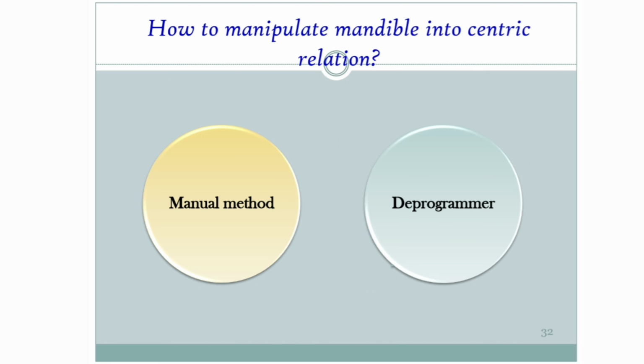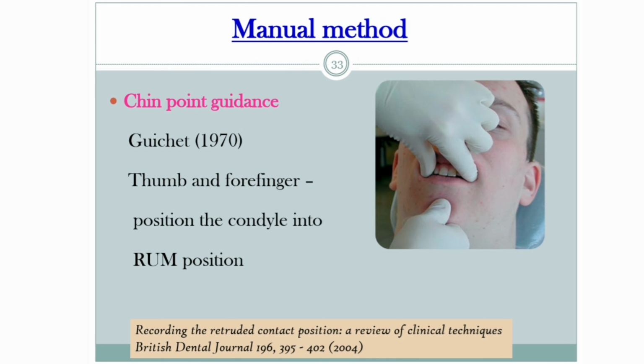So how can the dentist manipulate the mandible into centric relation? There are mainly two methods. One is the manual method, and second one is by the use of reprogrammers. Coming to the manual method, first one is the chin point guidance. It was proposed by Guichet in 1970. In this, the thumb and forefinger are used to position the condyle into the RUM position.